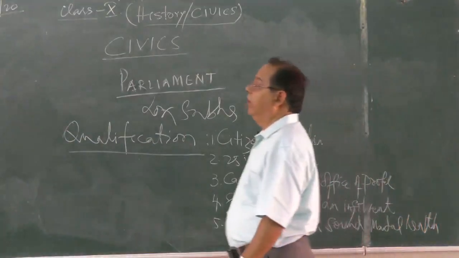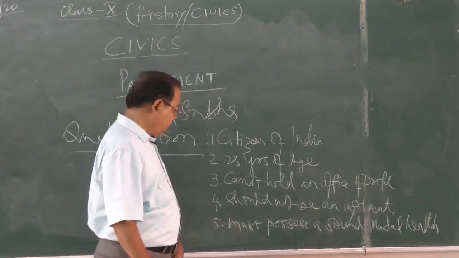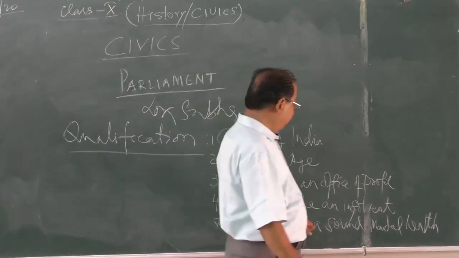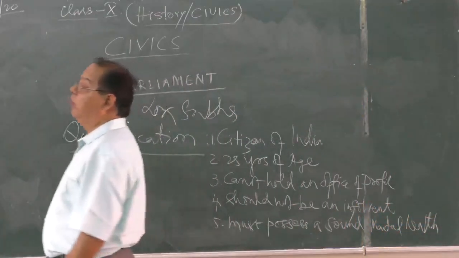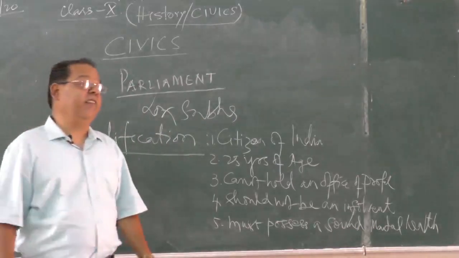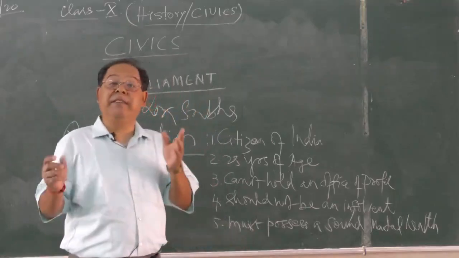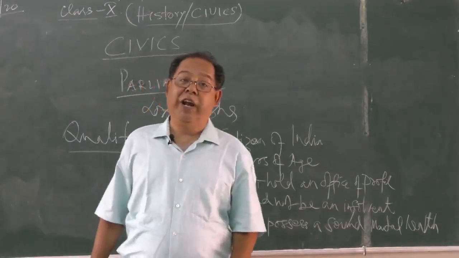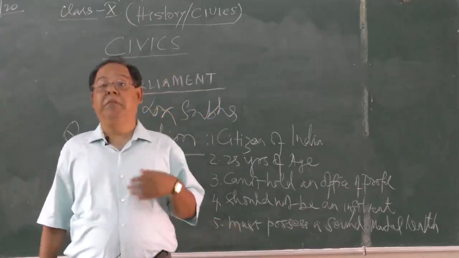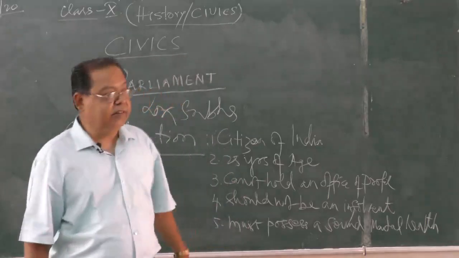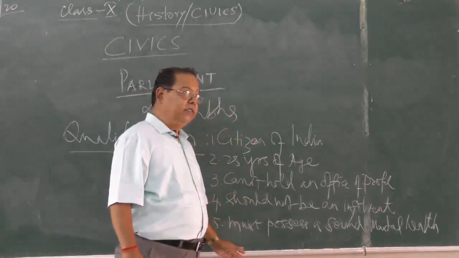All right. That is a very important thing. And the last is that they must possess sound mental health. All right. Because those who have turned insane are disqualified, or they are not given permission by the Election Commission of India to fight the elections. All right. So, these are the general qualifications.